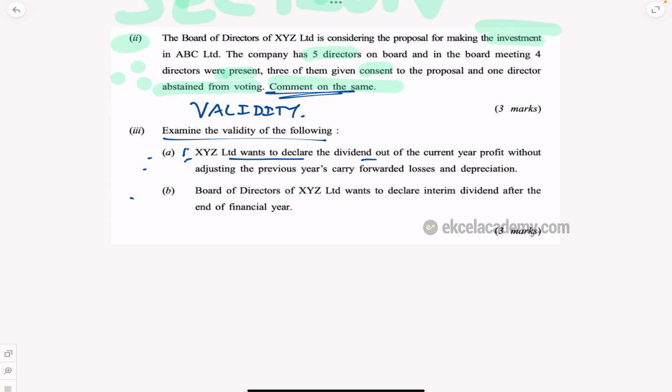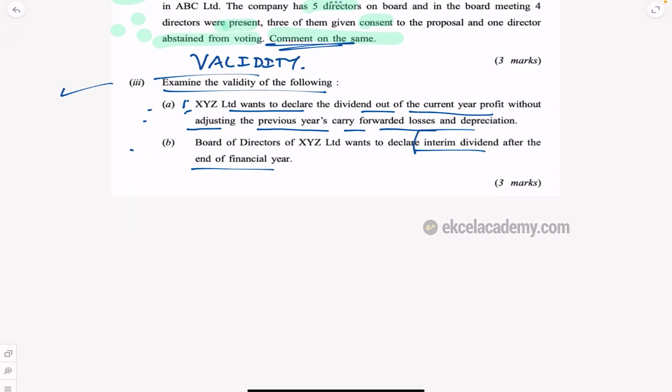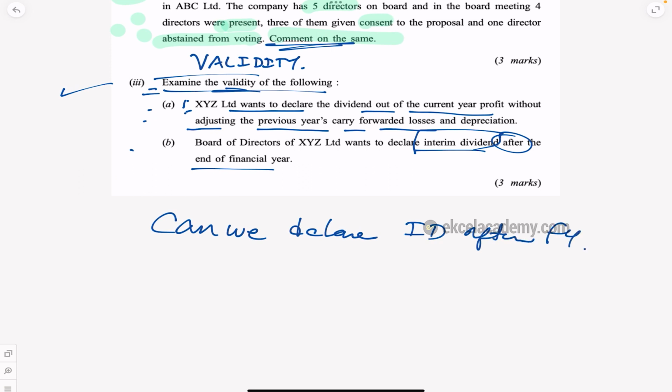XYZ Limited wants to declare dividend out of the current year profit without adjusting previous year carry forward losses and depreciation. So you should tell whether it is valid. The board of directors wants to declare an interim dividend after the end of the financial year. So what are the keywords? Interim dividend and after financial year. So what kind of question is it? It is something which you need to comment on and tell the validity. What is the specific thing? They are asking, can we do it? Can we declare an interim dividend after the financial year? Okay.